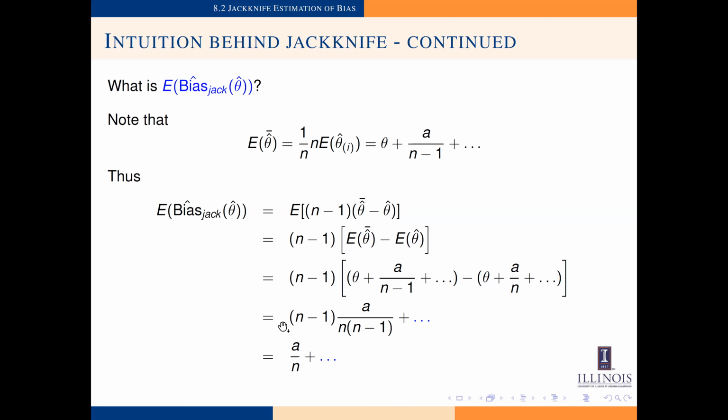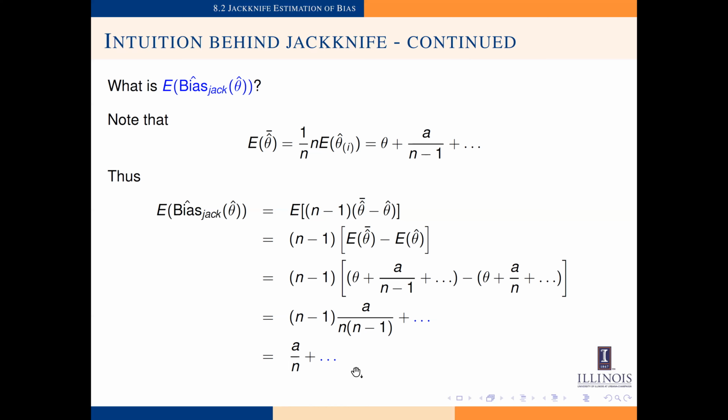So in this case, you can see that this will be equal to n minus 1 times a divided by n times n minus 1 plus something which has order of n to the third power or n to the fourth power. And in this case, the numerator and the denominator cancel out, and you're left with a divided by n plus something of higher order.